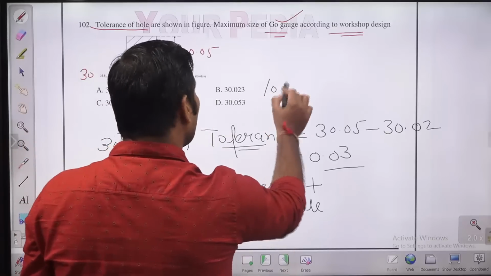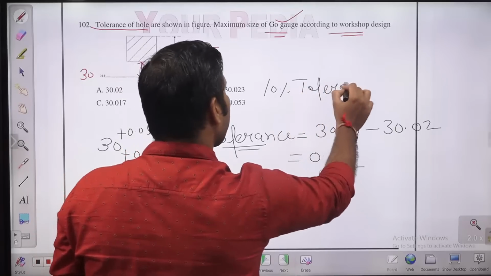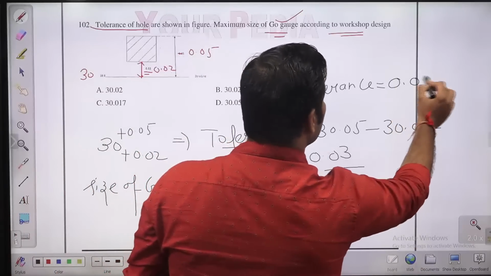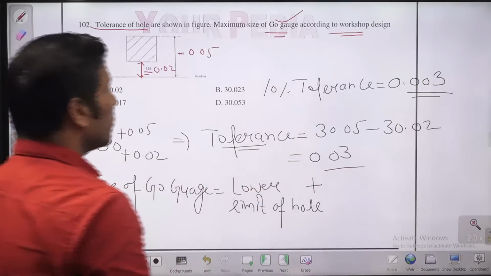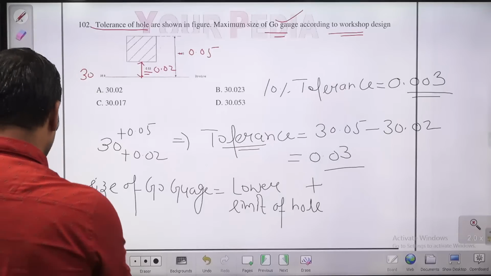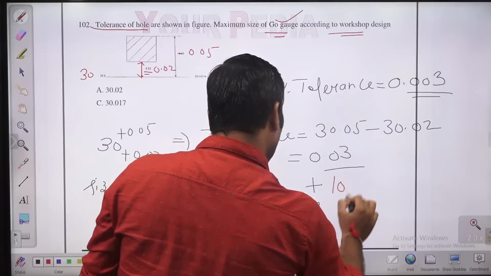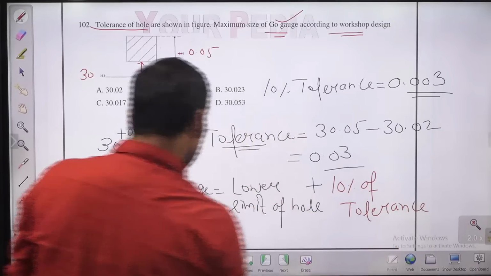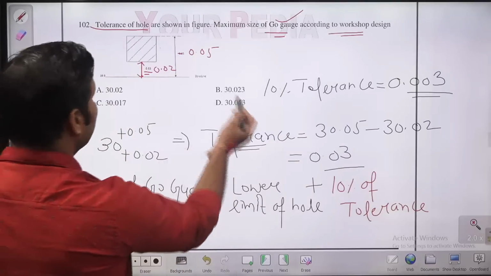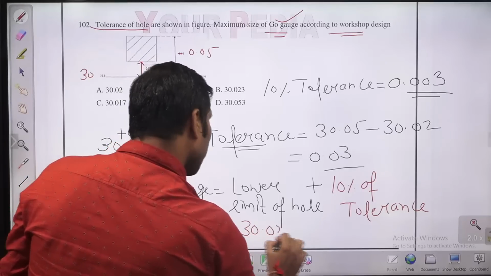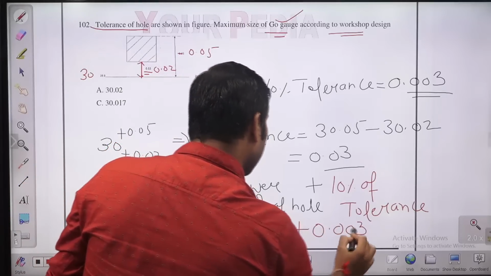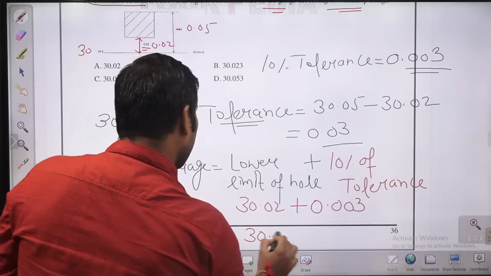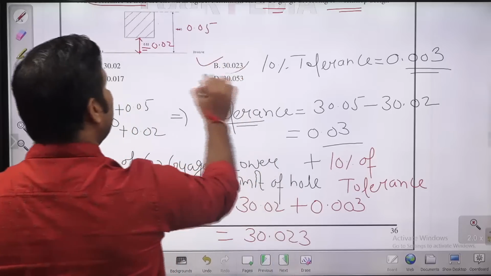So what is 10% of tolerance? If I multiply 0.03 by 0.1, you will get 0.003. So the size of the go gauge is the lower limit of the hole plus 10% of tolerance. The lower limit of the hole is 30.02 plus 0.003. If you add, you will get the answer 30.023. So B is the answer for this question, guys.